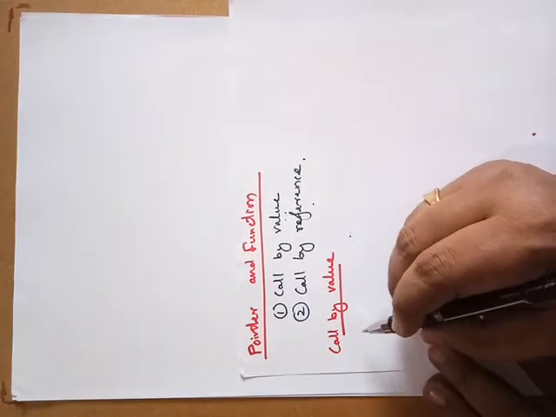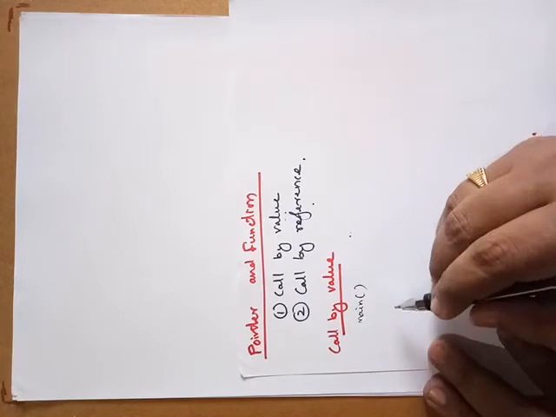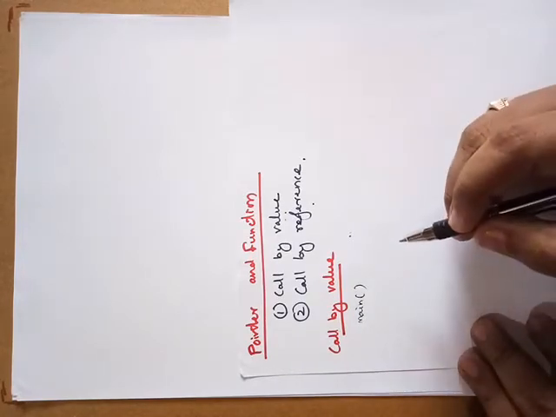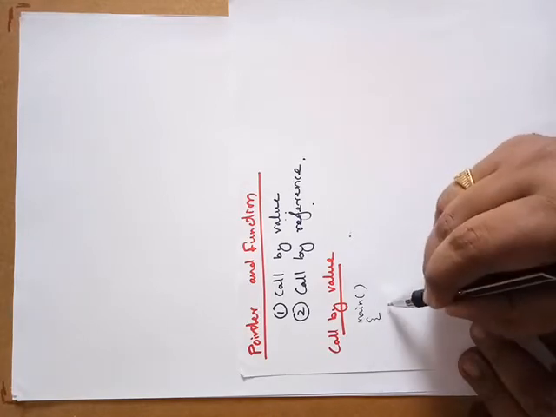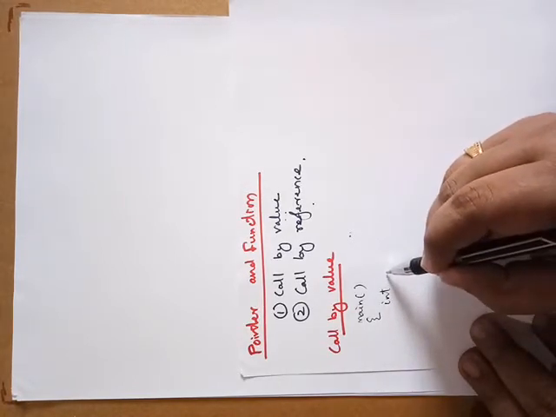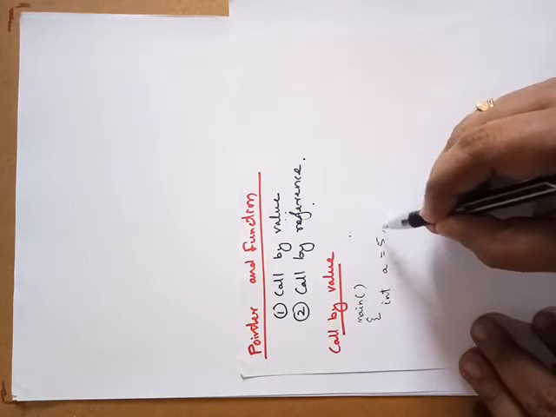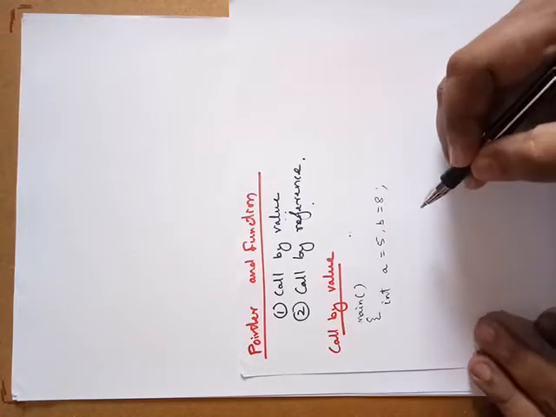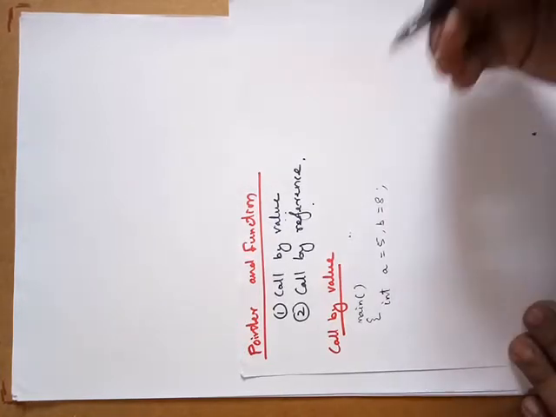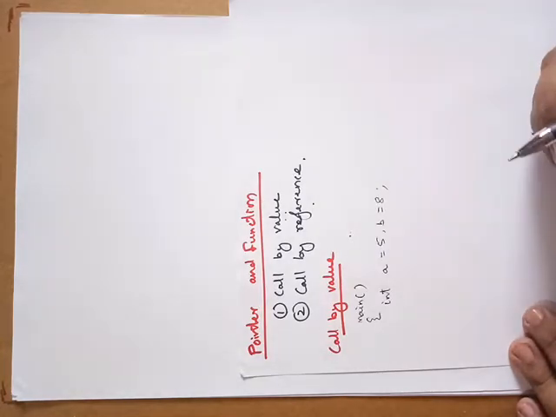So this is one example. I am writing one example from the main function. I am omitting the function declaration part, writing from the main function. I will take two variables, integer a, assigned the value 5, and another variable b, assigned the value 8. Now I will call the function by passing the values.